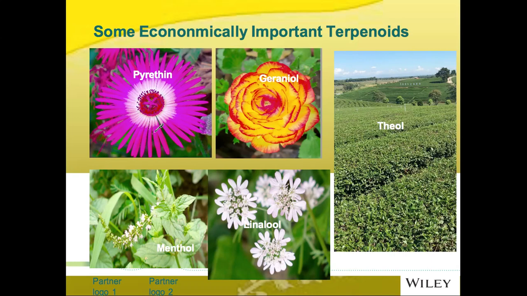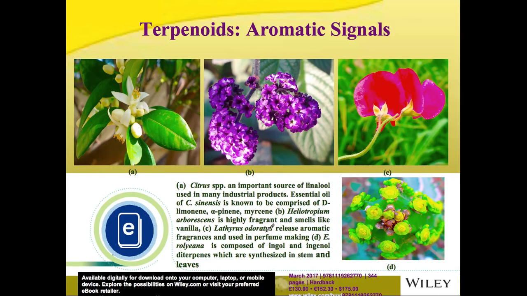It is an important allelochemical and it may serve as an insecticidal compound. Geraniol is used in many pharmaceutical products. Thiol is the essential oil of tea. Menthol is used due to its analgesic properties, and linalool is also used in many cosmetic products.